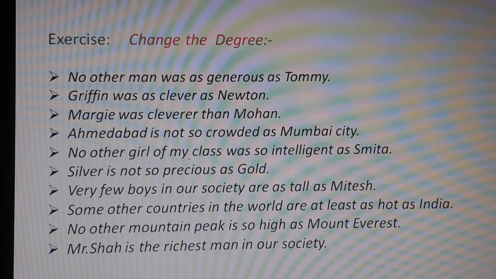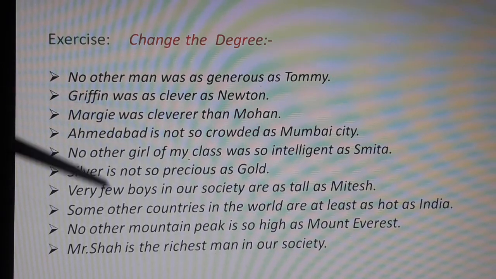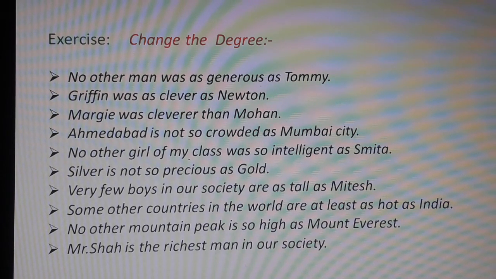You have to change the degree and write the answer. For example: No other man was as generous as Tommy. You will have to write it in the positive, comparative or superlative, as the question requires, because some sentences should be with the positive, some comparative, and some with the superlative. So read, go through it, and complete your notebook. Thank you.